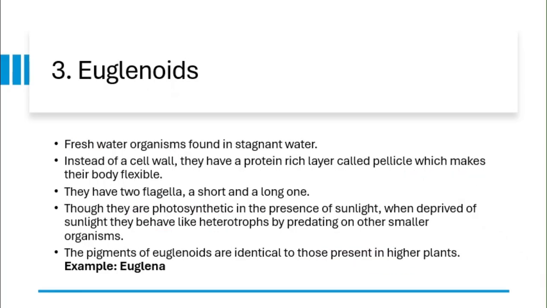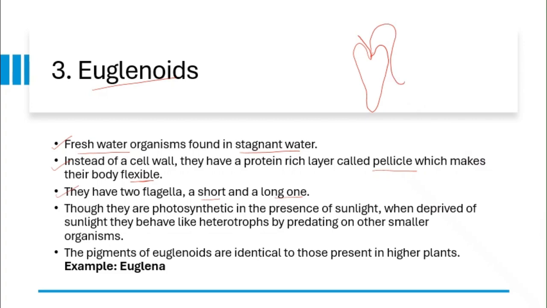Third one is euglenoids. See, euglenoids are present in fresh water and found in stagnant water. Stagnant water means water that is still, not flowing and lacks movement. Instead of a cell wall, they have a protein-rich layer called pellicle, which makes their body flexible. They have two flagella, a short and a long one. If we see a euglena like this, they have one short flagellum and another one is a long flagellum.